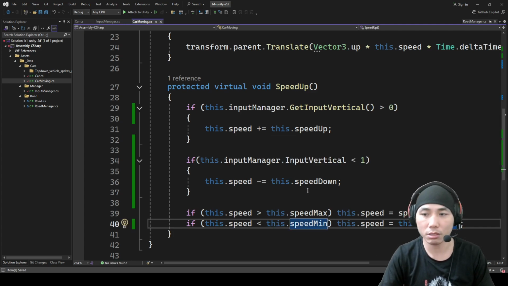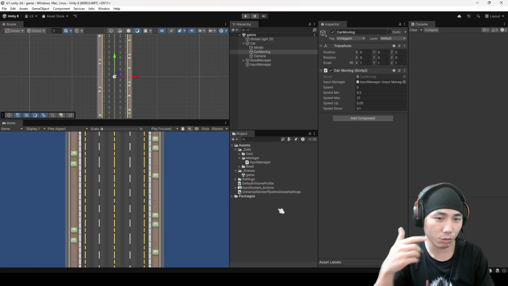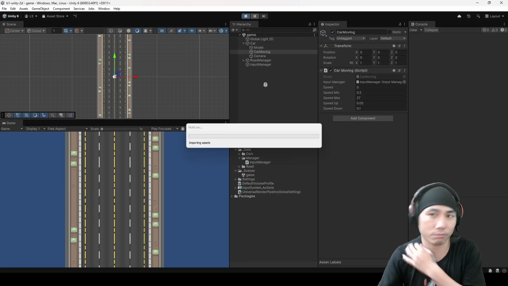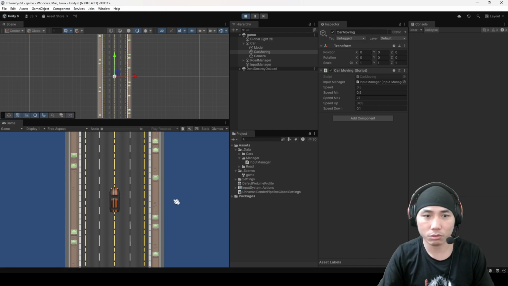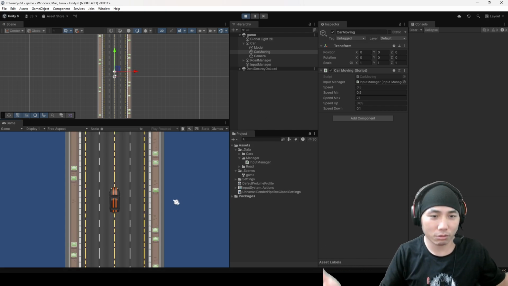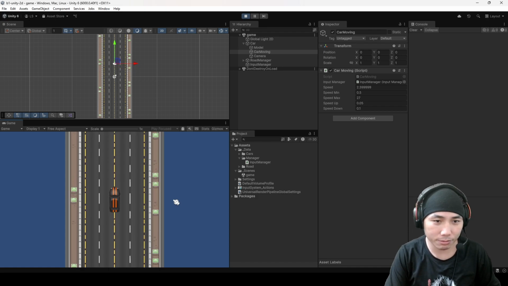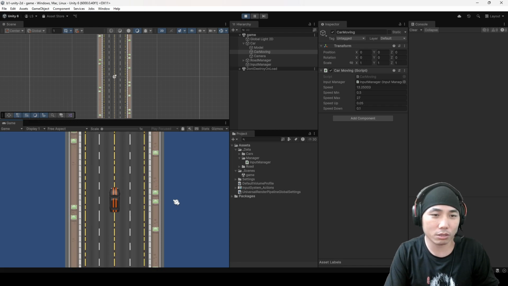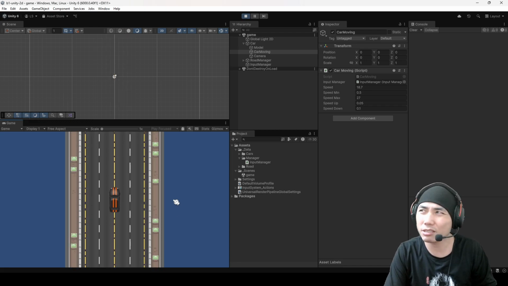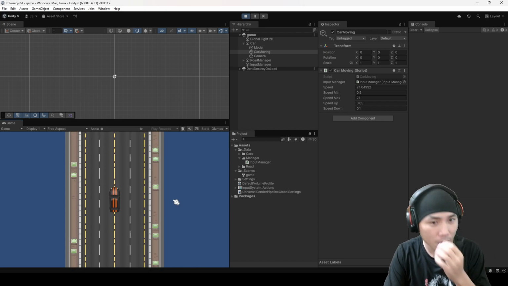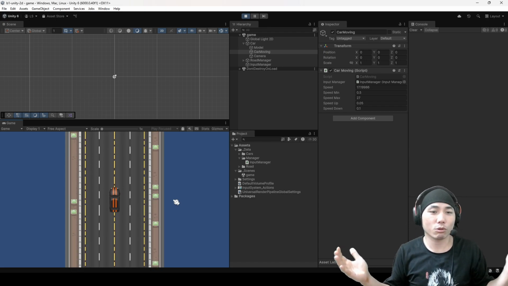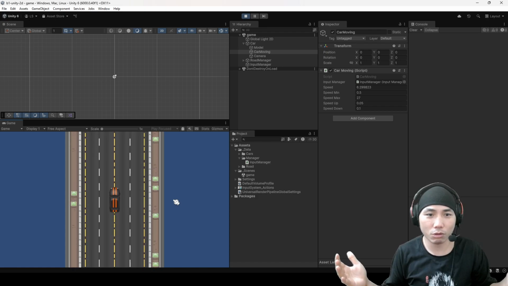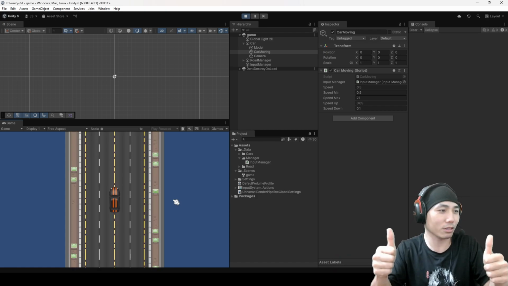That means the car will never go to 0, and it will resolve the problem of the car disappearing when the game starts. So you see, it's slowly running, right? And when I press W, it will increase. If you don't like the speed increase, like acceleration, I don't remember what it's called. But when you release it will slow down. Okay, good, right?